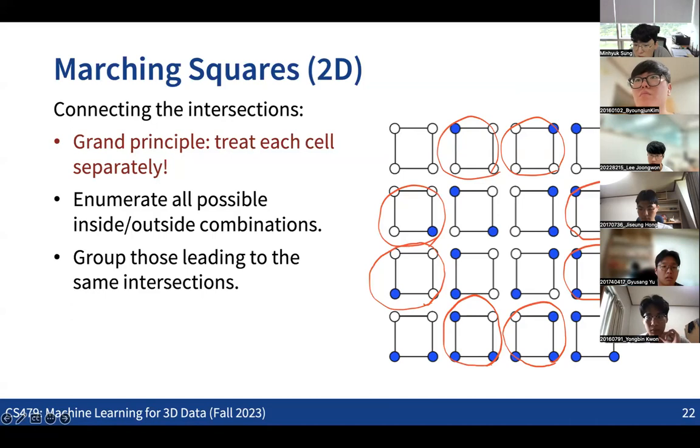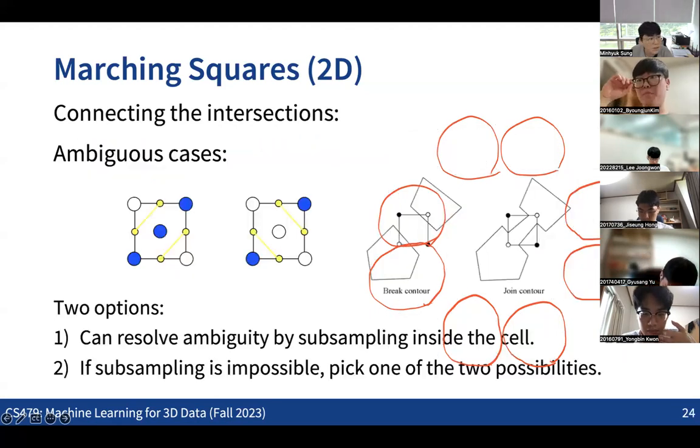What is the potential downside to guessing as opposed to subsampling? Well, I mean, as you subsample more, you will be able to get better outputs. The only downside for the subsampling is that it will just take more time, right? And also as you apply more subsampling, it will be more difficult to parallelize the whole process. So that will be the main downside for the subsampling. Any other questions?